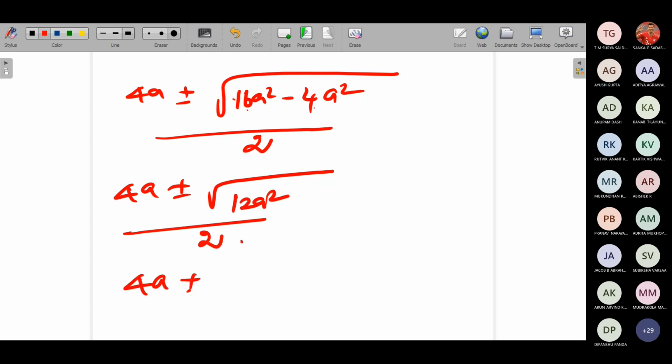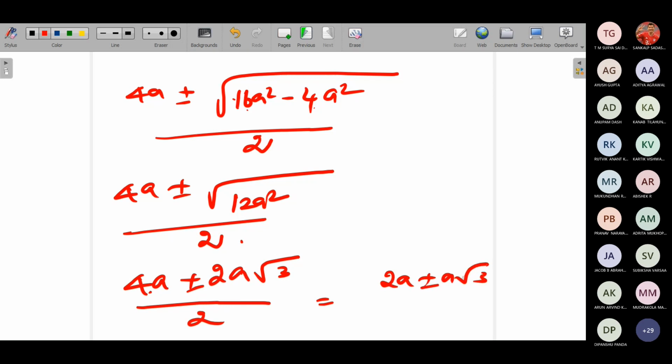So you can take 4a plus or minus, 4 threes are 12, so you can write it as 2a into root 3, divided by 2. So this will be equal to 2a plus or minus a root 3. Is it clear?